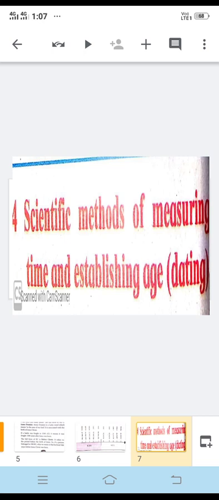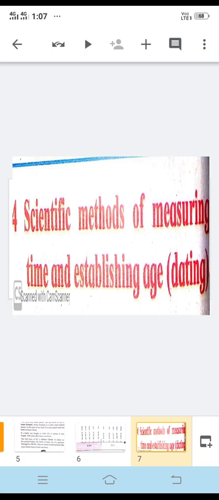If you cut the tree and look inside, we can find circles or rings, and from these rings we can identify the age of the tree.